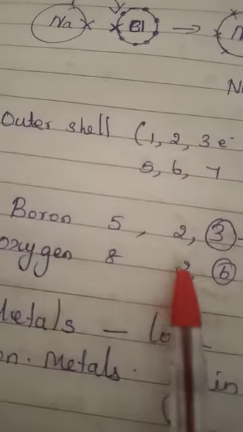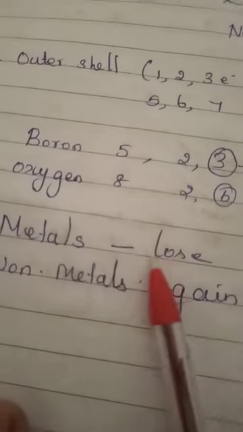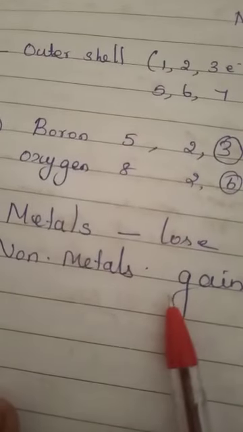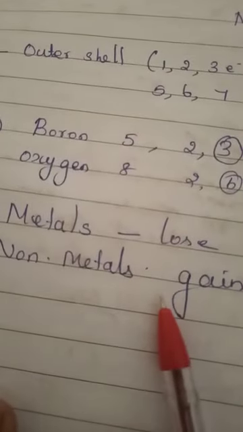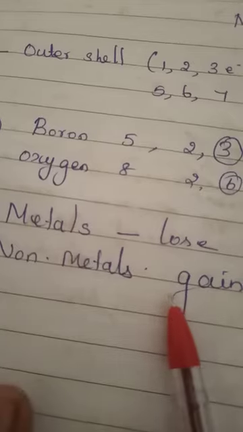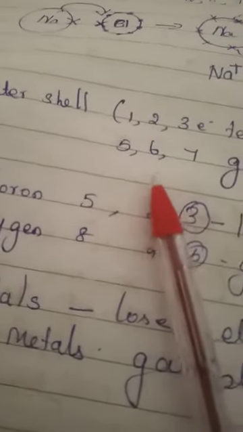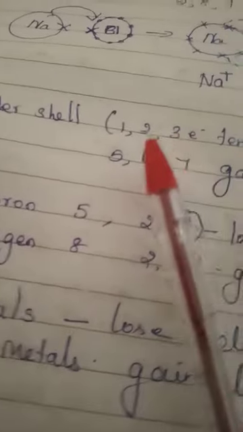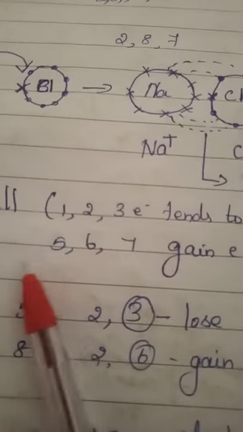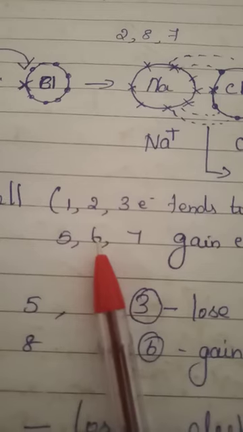Usually metals lose electrons and non-metals gain electrons. Always metals become cations and non-metals become anions. Metals lose electrons and non-metals gain electrons. Usually if the outer shell has 1, 2, 3 electrons they tend to lose. Those who have outer shell 5, 6, 7, did you understand what I am saying? If the outer shell has 1, for example sodium, they will lose.